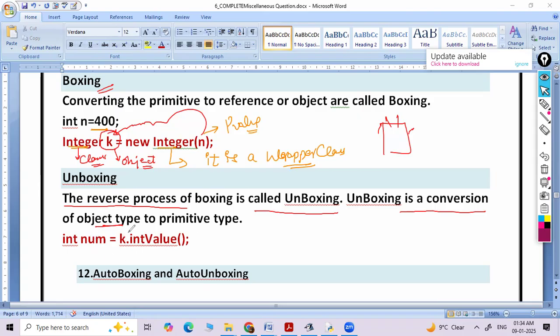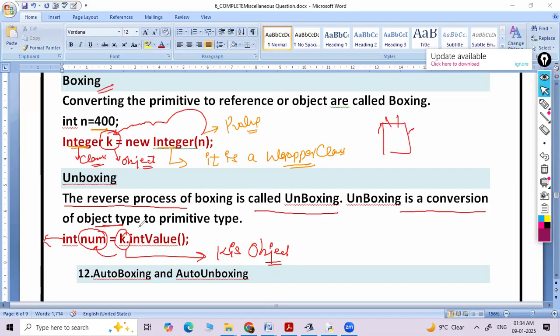So here k is an object, and k.intValue(). This object is converted into a primitive value and is stored in num. What is int? Int is a primitive data type. So this statement is doing unboxing.